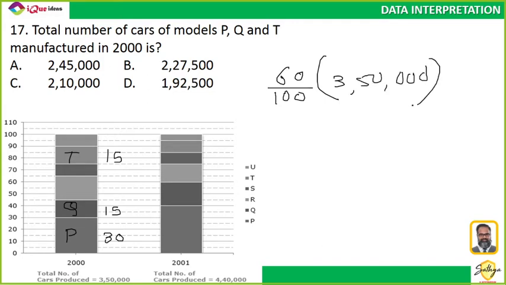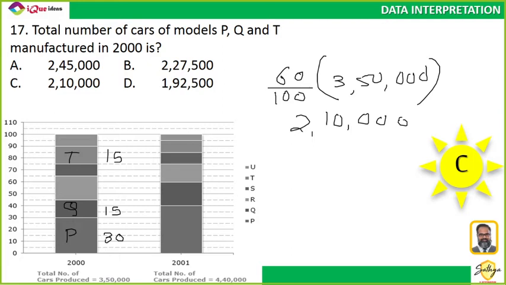That's all I need to find out. 60% of 3,50,000 is exactly 2,10,000. So option C is my answer. Shubhankar, calculation. Very, very simple one. Hope everybody got this.